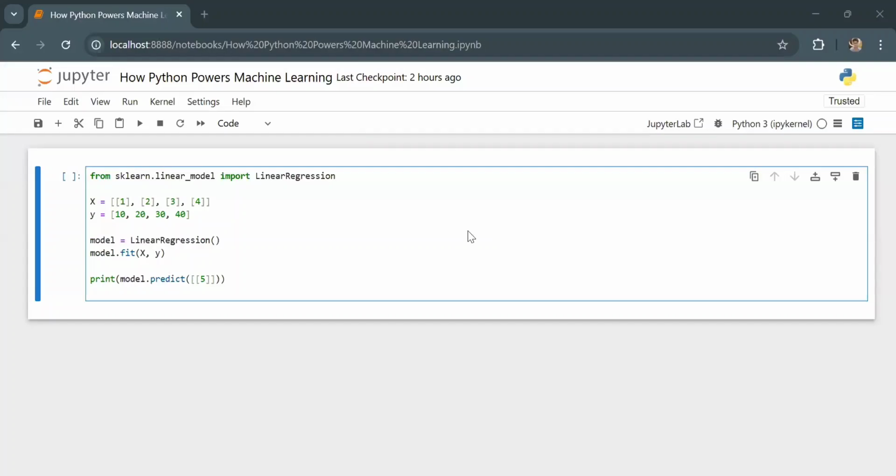Hello everyone. So today we are going to understand how Python powers machine learning.